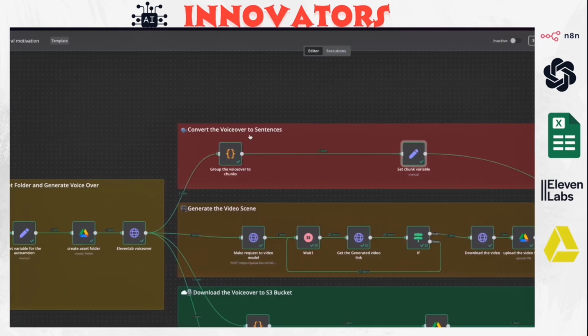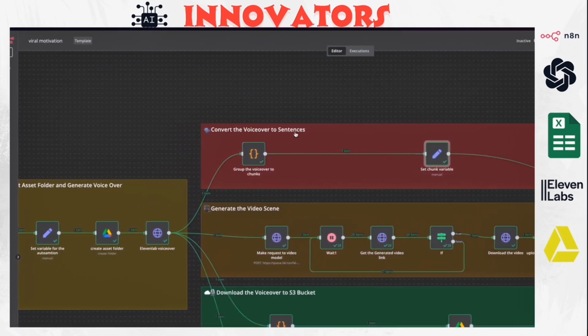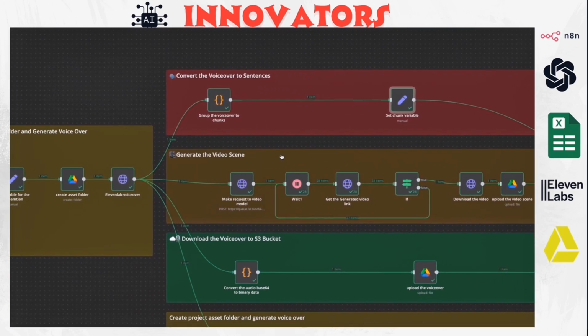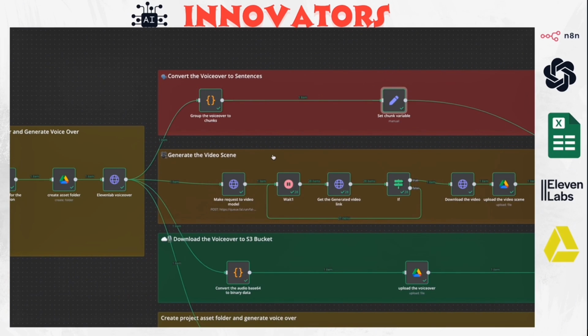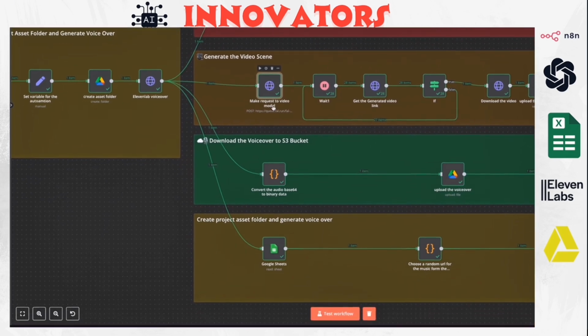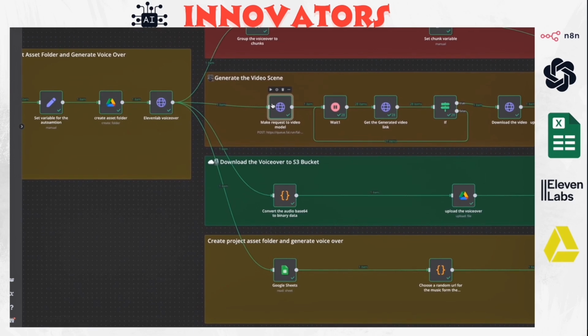So in these nodes here, we have converted the voiceovers to sentences. We need to generate the video scene. We have generated a prompt that's going to generate us the video scene. So we added an HTTP request, and this request is to fal.ai, and this is the one we just set up the API keys for.